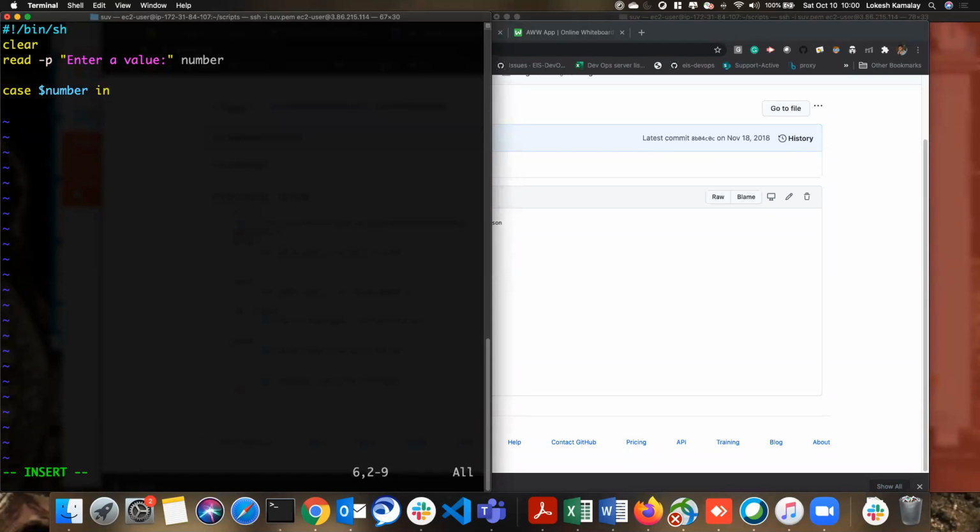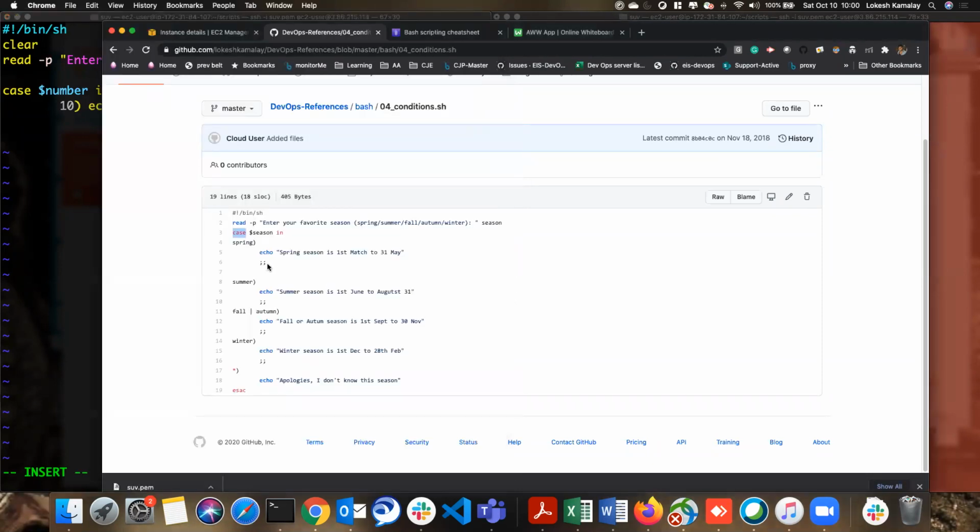and then you are going to write the first case. So if it is a 10, comma, then you are going to do something, echo, this is 10, and then you need to come out. Let's call the break. If you don't mention that, then the code starts running from there, all the lines. That is the reason we use a break over there. We have a break here as well, right?